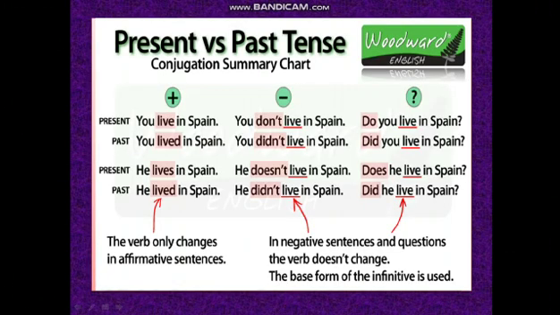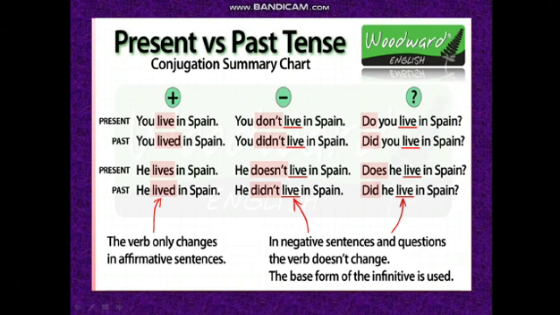Now present versus past tense: what is the difference between present and past? In the present form, affirmative sentence, you live in Spain, and the past form is you lived in Spain. E is already there, so you have added d to make it past tense. Now negative sentence: you do not live in Spain, but in past tense, you did not live in Spain. Do will become did, and the rest will be the same.